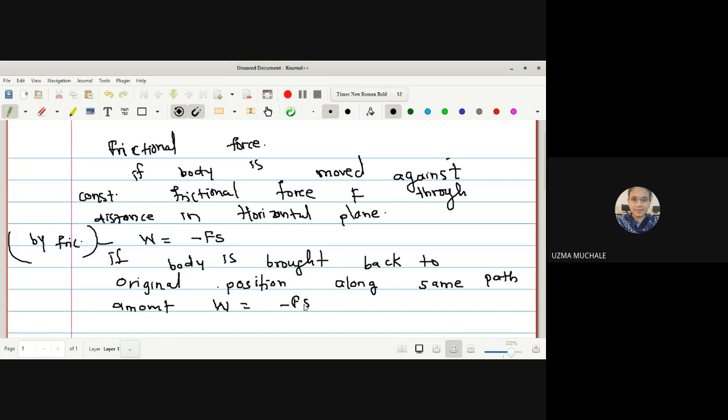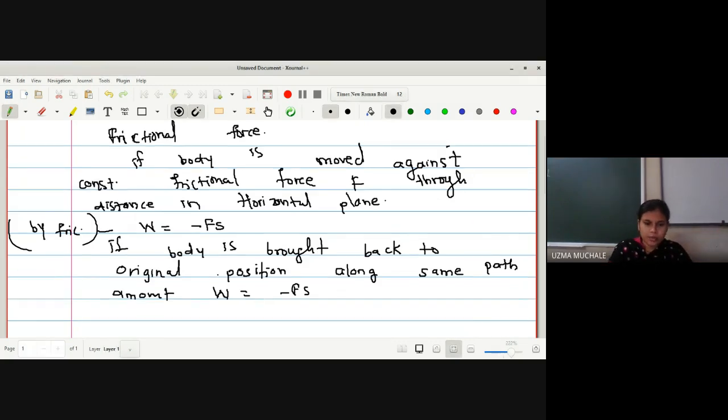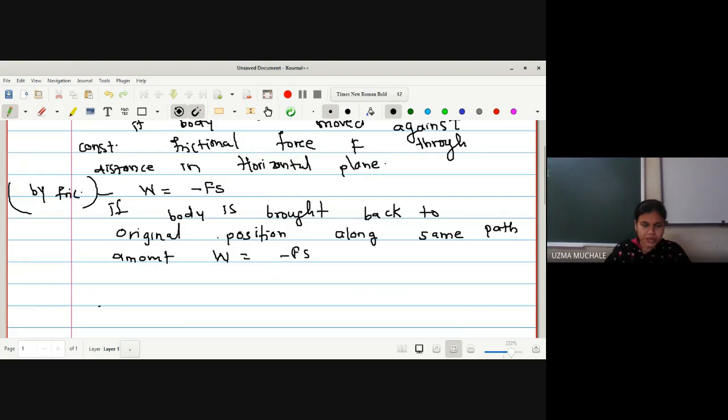Because we are again applying an opposite force in the same direction, right? The frictional force, you can imagine again the same example. We are applying the force in the opposite direction of the frictional force, and the frictional force is applying the force in the opposite direction of ourselves, right? Let me show you how it works. Suppose this is a straight road.